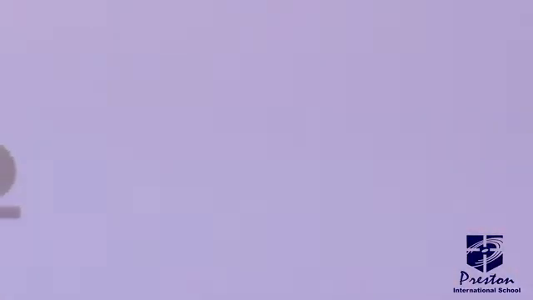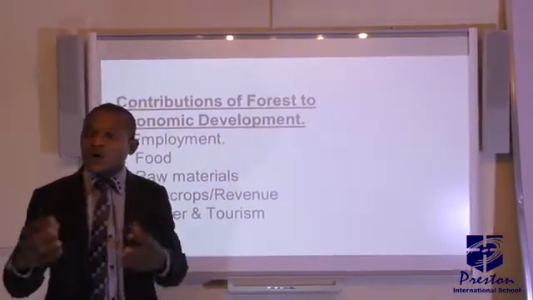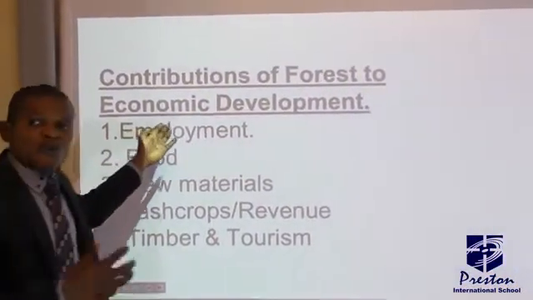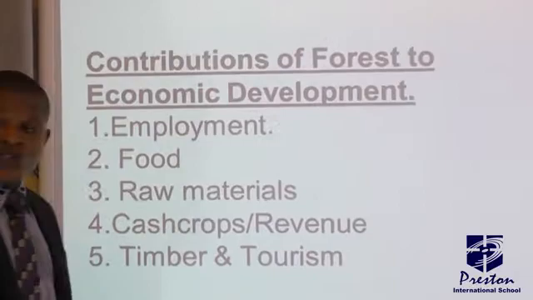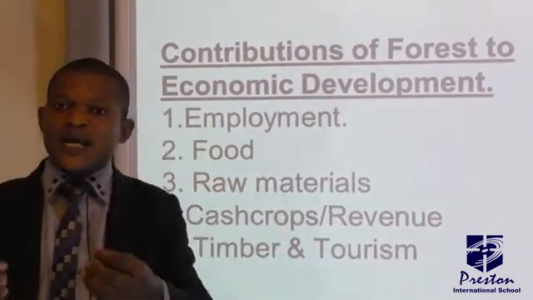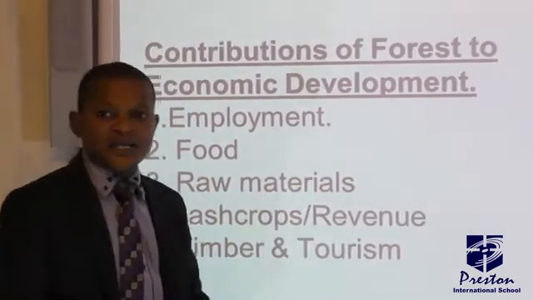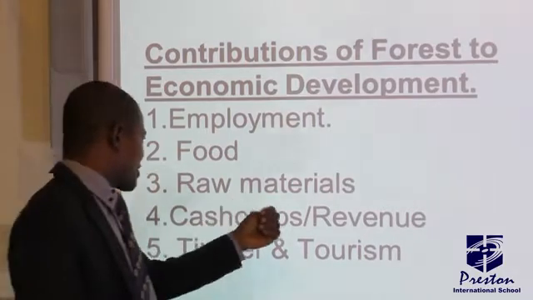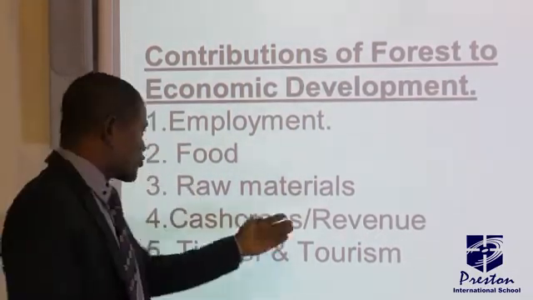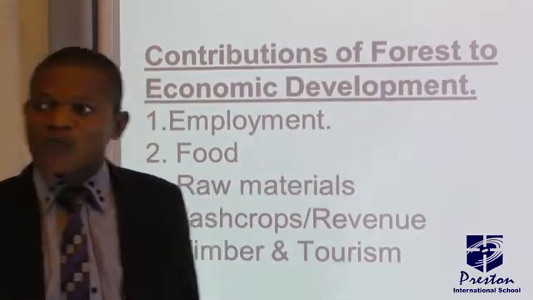Let's move further to look at the contributions of the various vegetation belts to the economy of Nigeria. Number 1, the forest vegetation. It provides employment opportunity for people, such as the forest guide. And number 2, it provides food, because you can get fruits from forests. And then raw materials for industries can be gotten through the forests. And we have cash crops, like cocoa, which can be gotten from the forest too, and the government can generate revenue through that if the crops are exported.